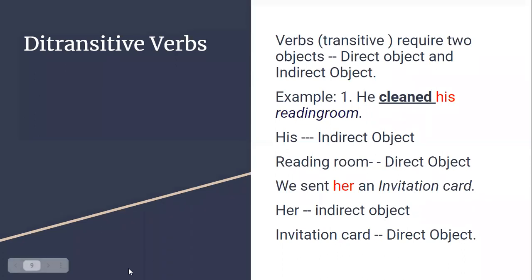Now, one more example. We sent her an invitation card. Now you see, what is the direct object here? Invitation card. Very good. Invitation card is the direct object. What is the indirect object? Her. Okay, so you will have a direct object and an indirect object. What is the verb here? Sent. That's the reason why I didn't make it bold. I want to ask you all, what is the verb in the first sentence?